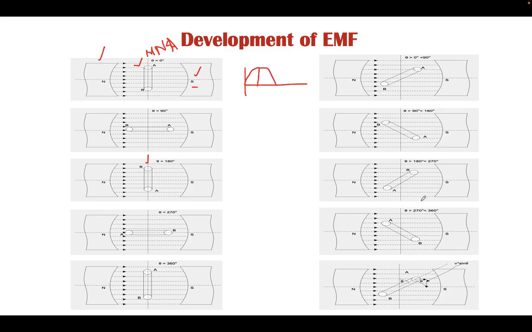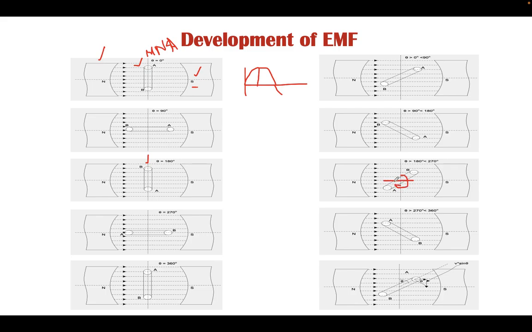Now, further moving this conductor between 180 and 270 degrees, the conductor will have some position over here. This angle is 270 with respect to this position. Sorry, this is in between 270 and 180.